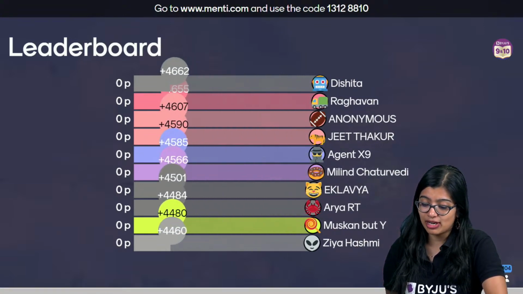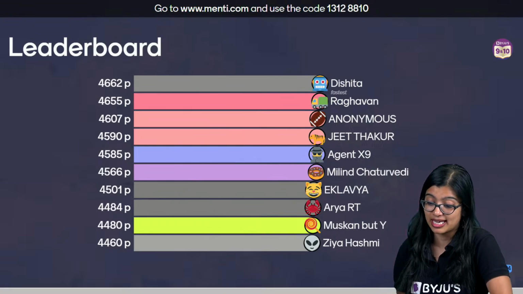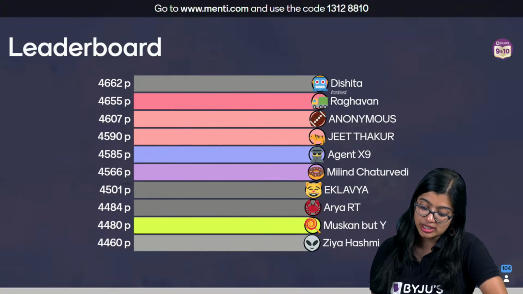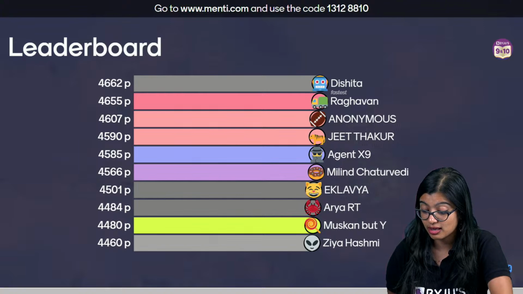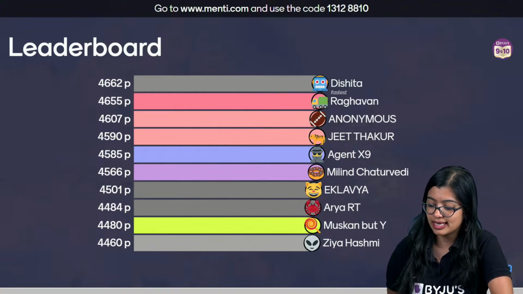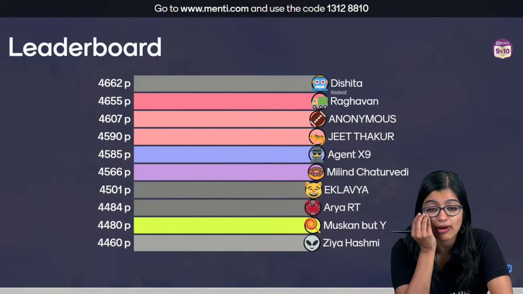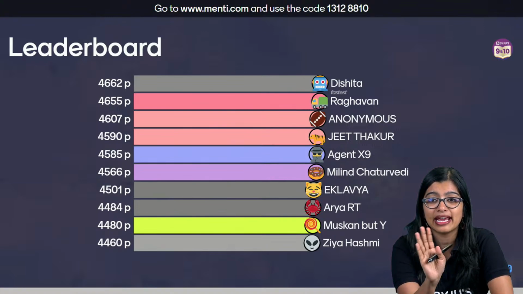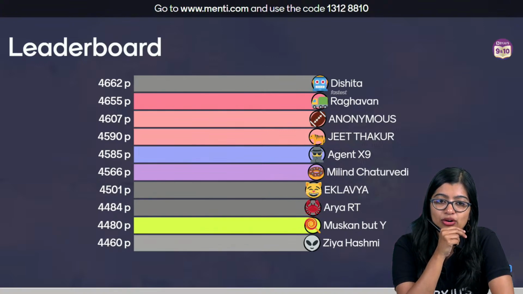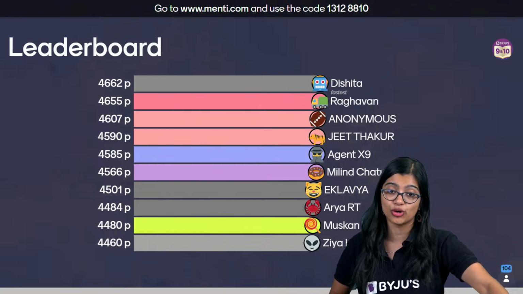Right. So now let's have a look at the leaderboard, and I can see that Dishita is at the top and is the fastest, followed by Raghavan. Then I can see Anonymous, Jeet Thakur, Agent X9, Milind Chaturvedi, Eklavya, RRT, Muskan, and Zia Hashmi. 81, 78, 19. Well done, everybody. Don't get distracted. 54, very good. 43, good ranks, everyone. Well done. Very proud of all of you for doing so well.